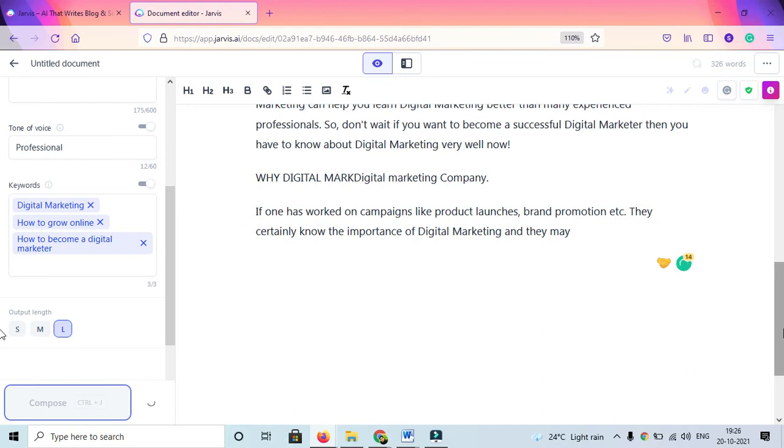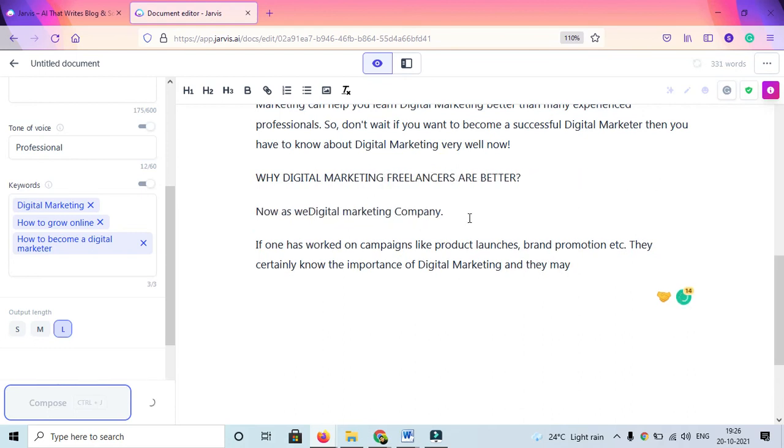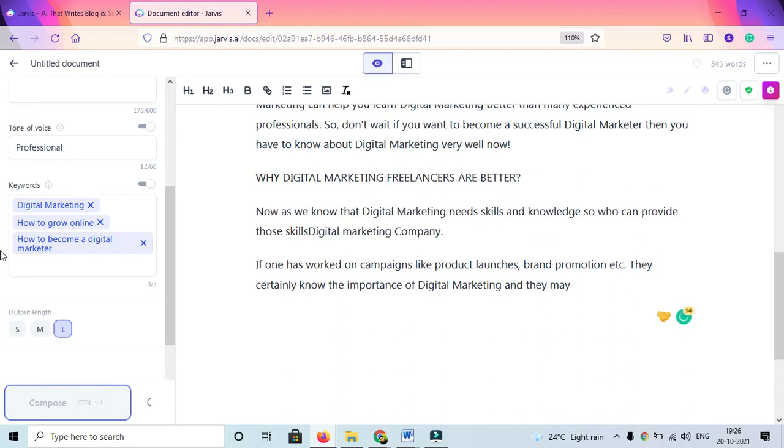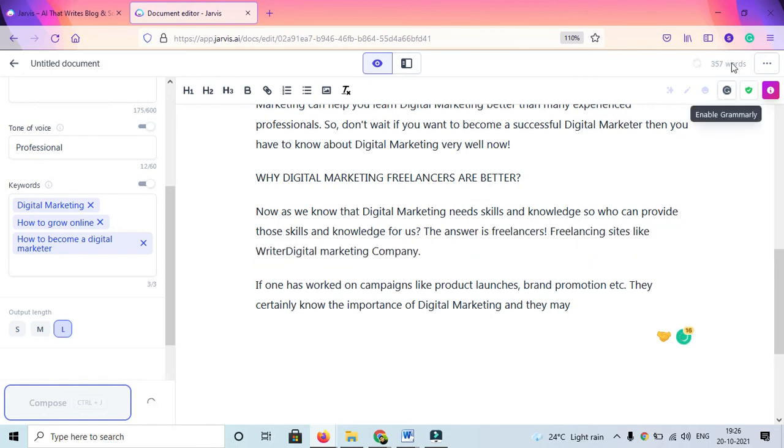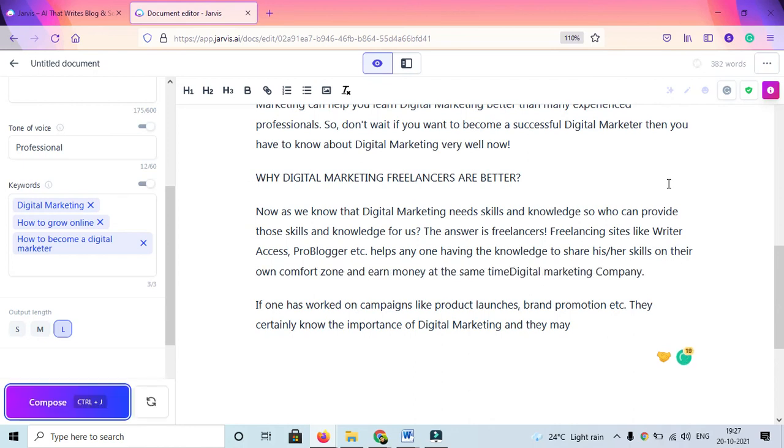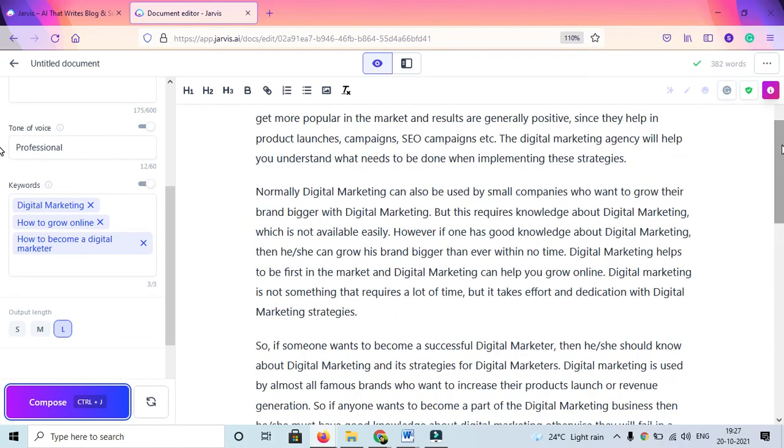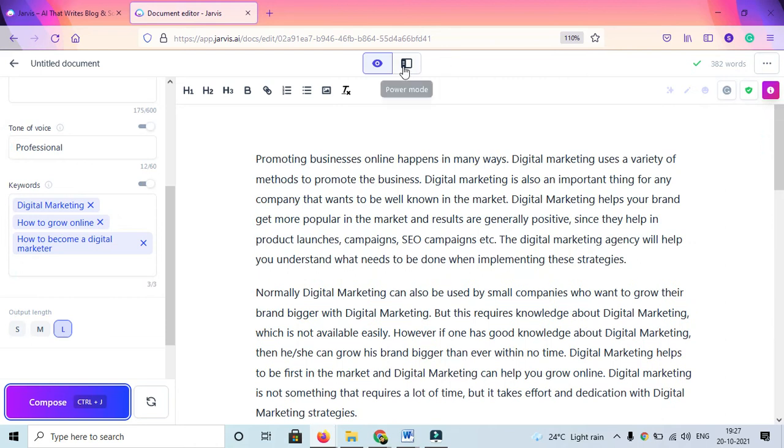So from anywhere you want to compose it, you can just keep your cursor there, and from there on it will start writing the content. So it's already now 300, around, it's going to be 400 to 500 words of content right here. So yeah, 382. So every one shot it's producing somewhere around 150.